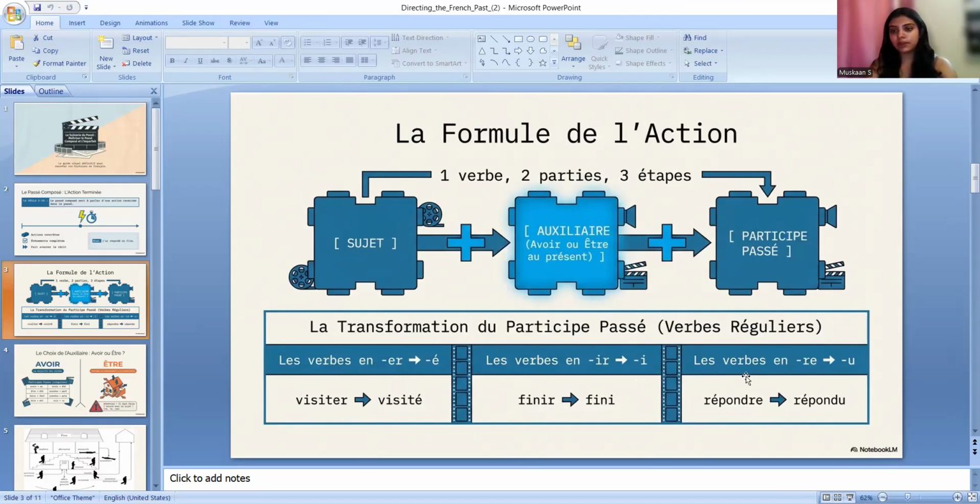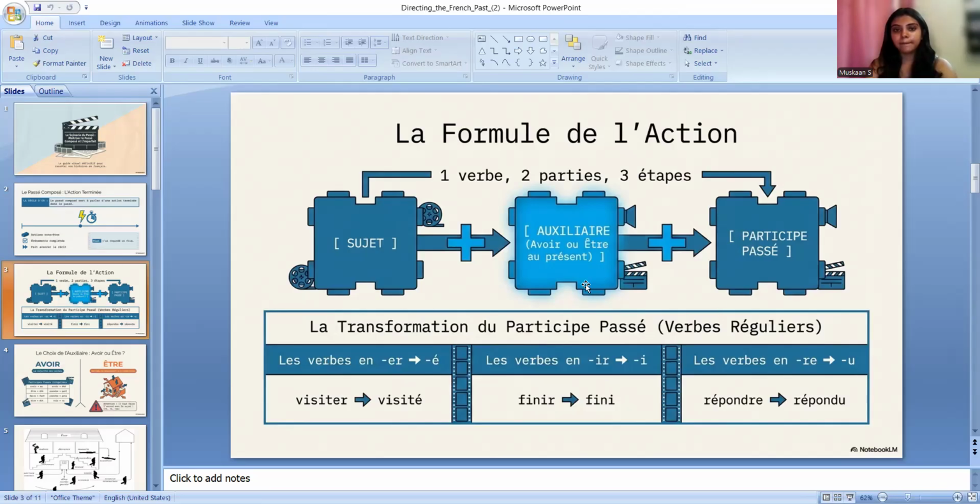So finir is fini. Third group of verbs, les verbes en re. It is replaced with u. Here répondre, see répondre. In this it is re, we will cut re and then we will add u. So it will be répondu. So that's how you form participe passé according to the first group of verbs, second group and third. There are some irregular ones also, but for regular ones, the rule is fixed like this. For er, it is é, then ir, i, re, u.